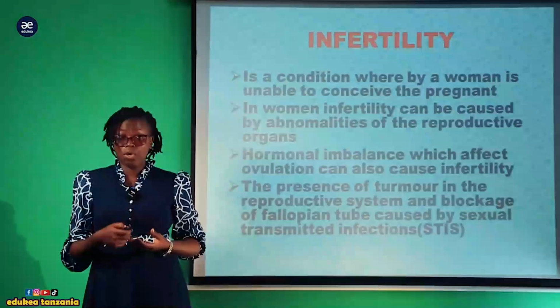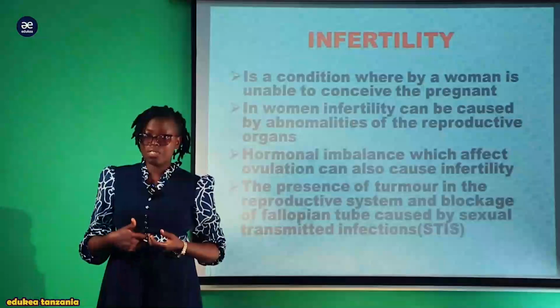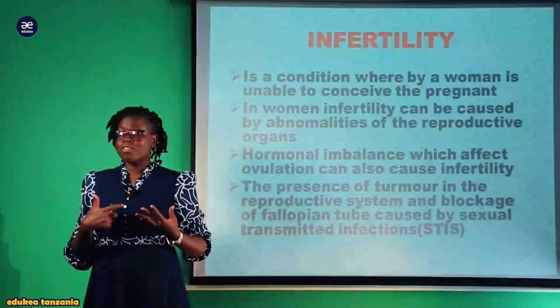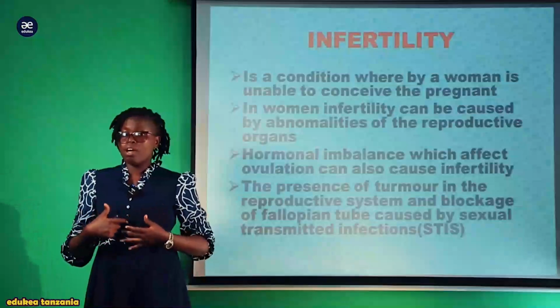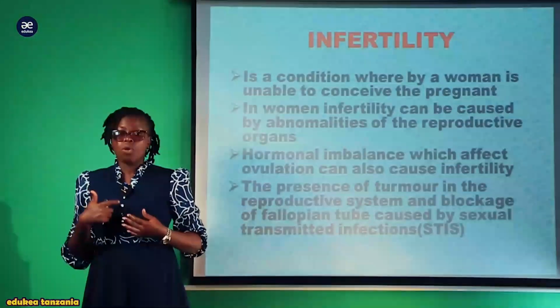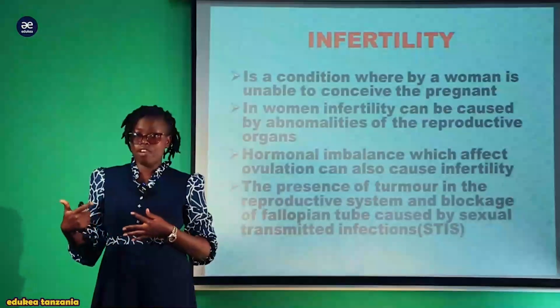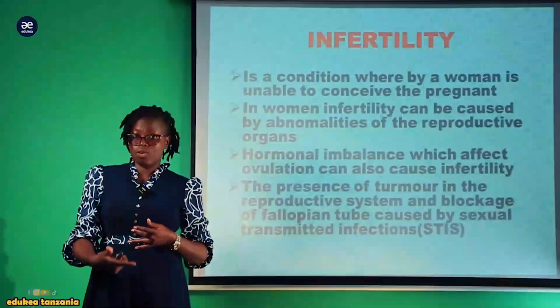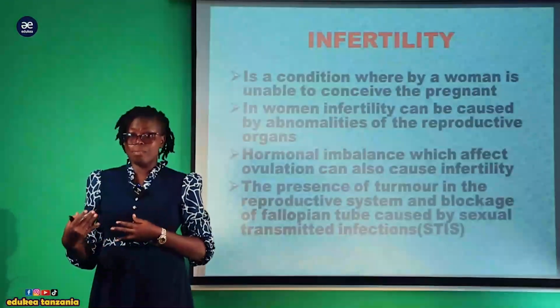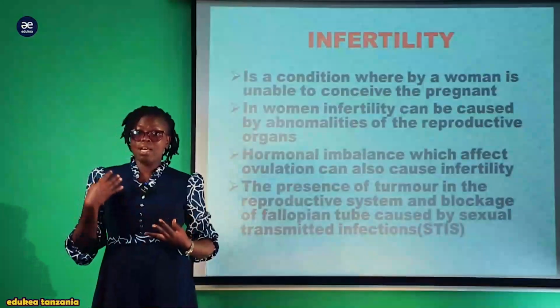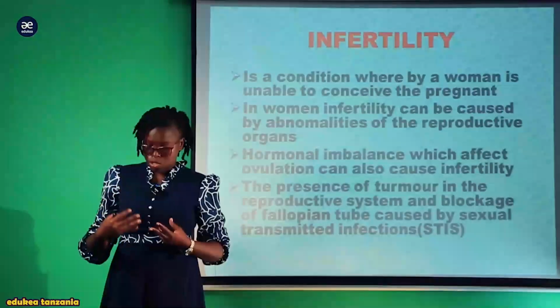Vile vile matatizo ya kihormone ambayo yana affect ovulation. Ovulation tunasema kwamba this is the process of the release of the matured egg from the ovary into the fallopian tube kwa ajili ya fertilization. Kwa hormonal imbalance inaweza ika affect the ovulation, meaning that ovulation inaweza isitokee. Au ovulation inaweza kutokea lakini the released egg ikawa ni immature one. Inaweza kapelekea production of the egg which are not matured.